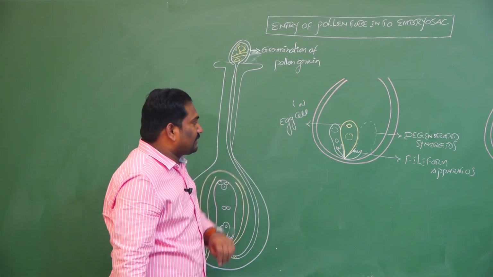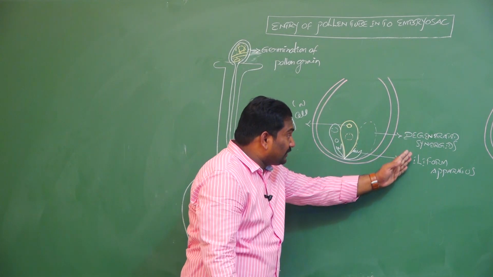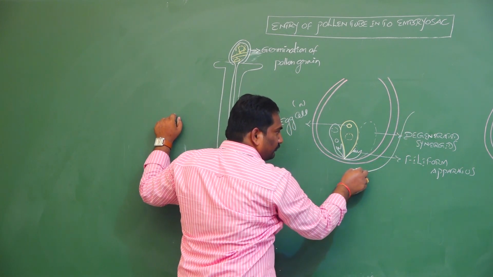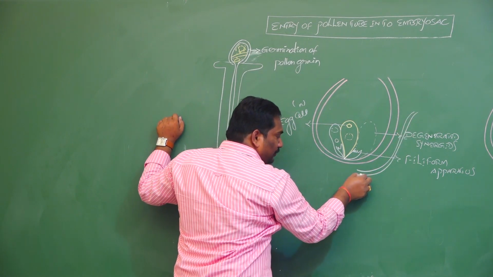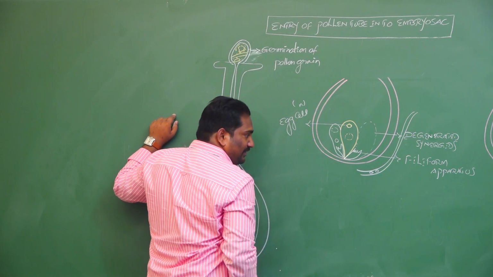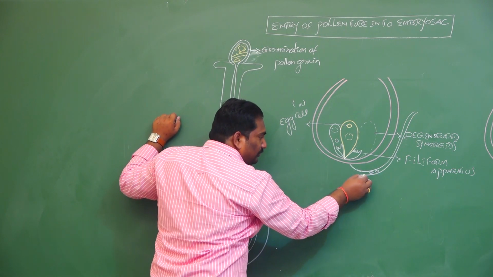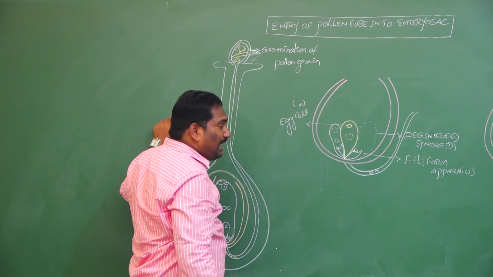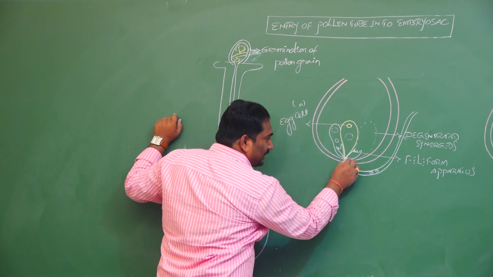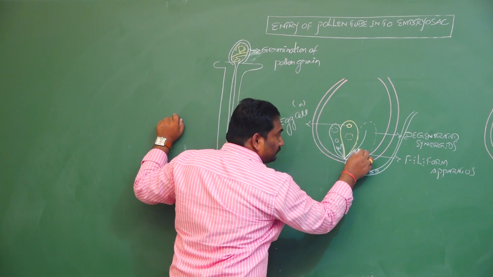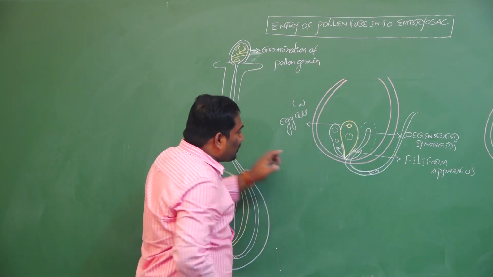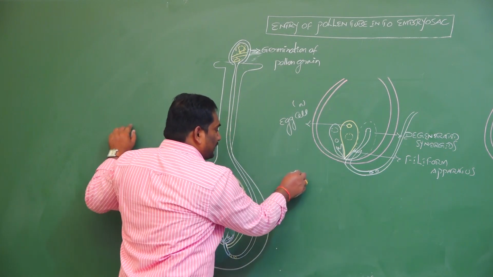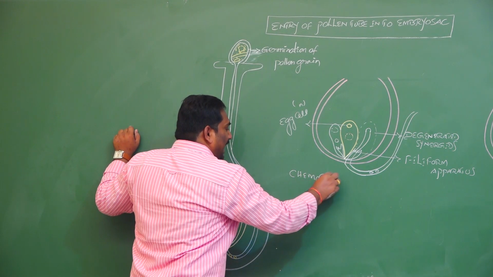Now here we discuss how the pollen tube enters the embryo sac. Generally, this is the pollen tube. It carries two haploid amoeboid-shaped male gametes. After entry of pollen tube into ovule, the next step is entry into the embryo sac, through the degenerated synergid. The pollen tube is attracted by the filiform apparatus. This attraction of the pollen tube by the filiform apparatus is called chemotactic.